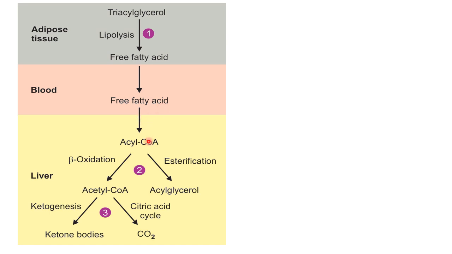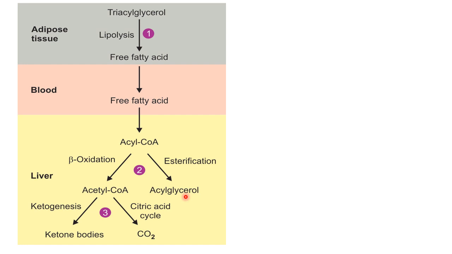Once this free fatty acid enters into the liver in the form of acyl CoA, there are two possibilities. Either this acyl CoA undergoes an oxidation reaction or it undergoes an esterification reaction. Now in the well-fed state, there is an increased availability of insulin. When insulin is there, there will be a decrease in the beta oxidation of fatty acid, and at that time there will be increased esterification of this acyl CoA into acylglycerol. So that is the first possibility.